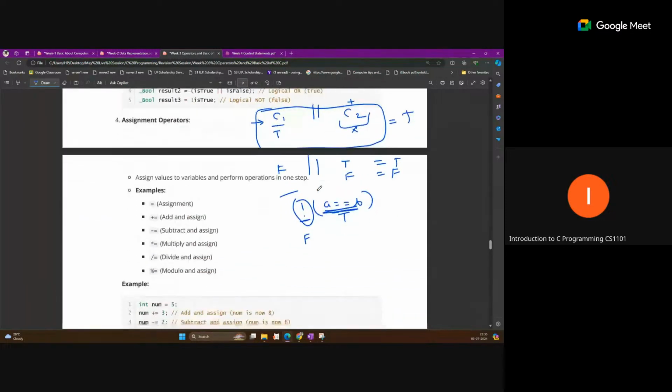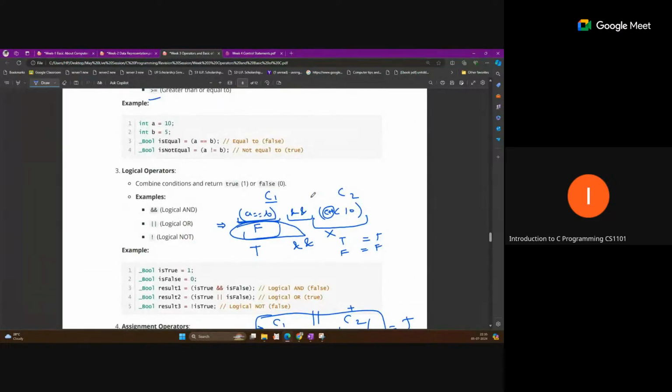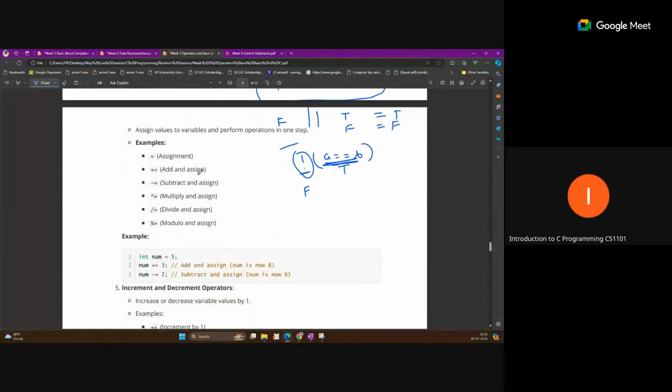Okay, so this is now logical operator. Now assignment operator. So all these are actually assignment operators. We generally use this. Okay, so equal, you know that A equal to 10. Or sometimes we write A equal to B like this. So this is equal sign. That means this value is assigned to this one.